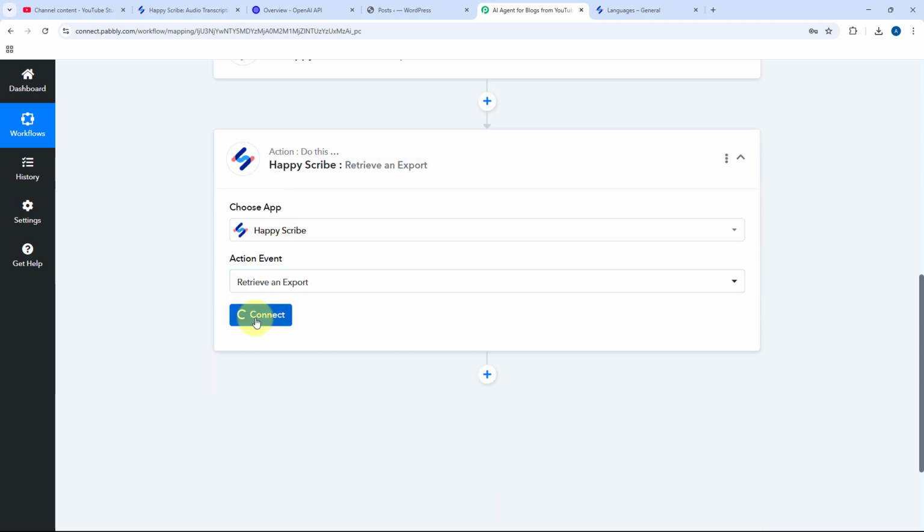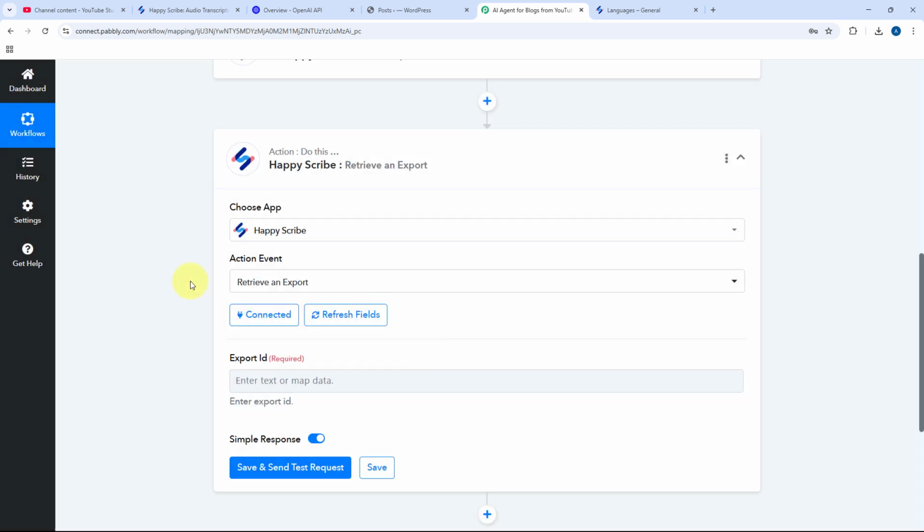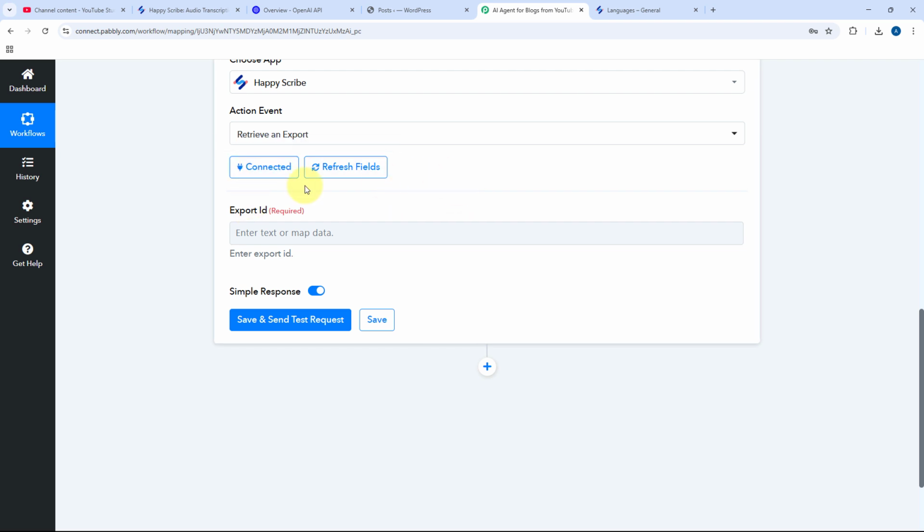Select this action event, just click on Connect, and select the existing connection and click on save. And as you click on save, here you can see that after making the connection, the only thing it asks us is the export ID.